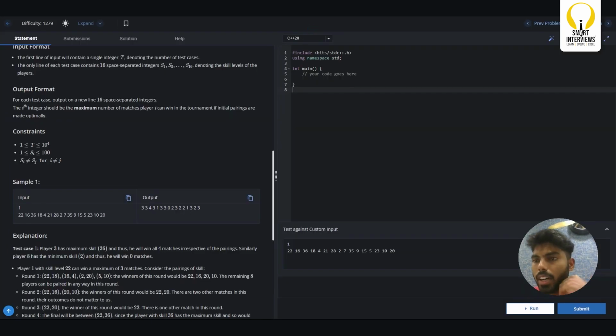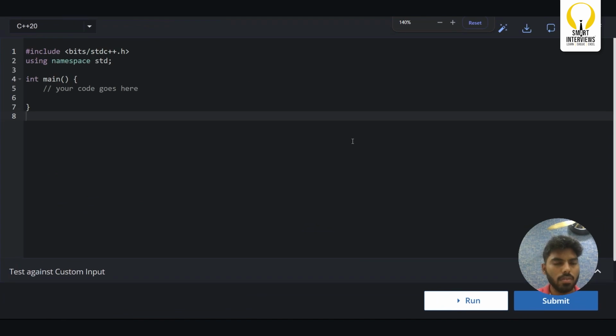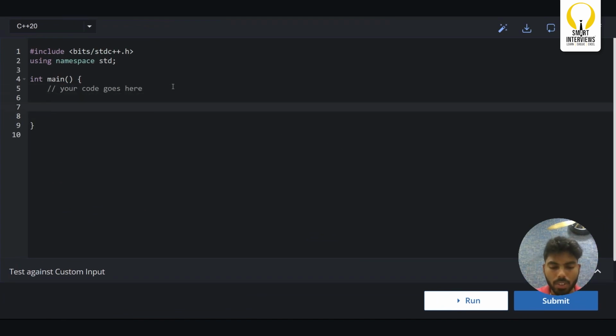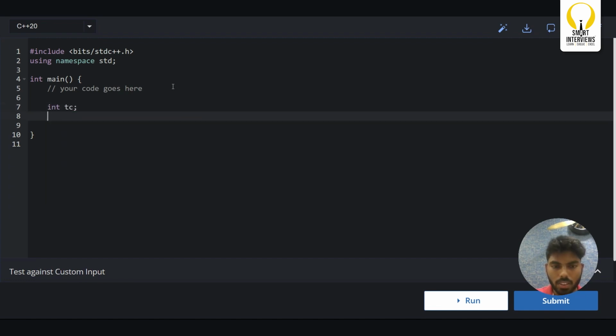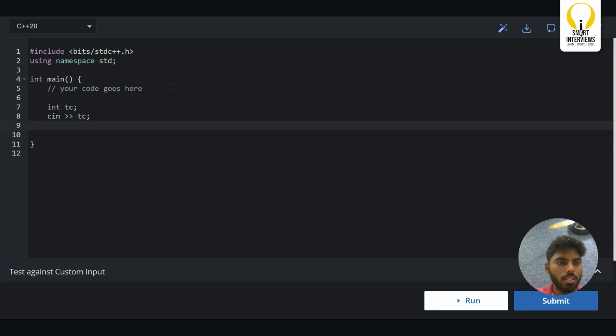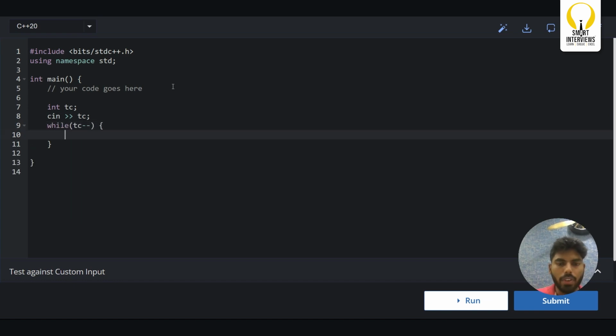Okay, let us write the code. So we have seen the question. The first input is the number of test cases. First, let us take the input as test cases, and simply run a while loop.